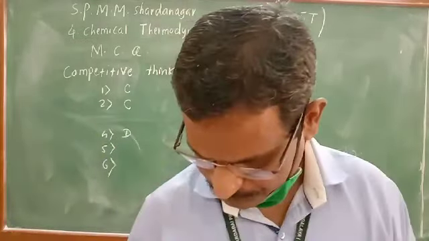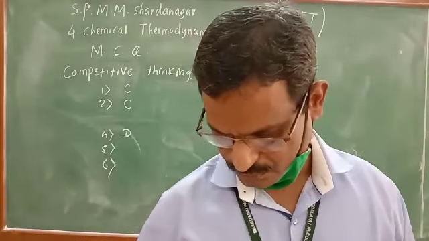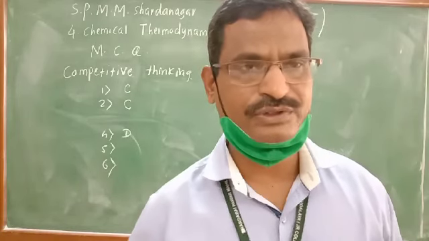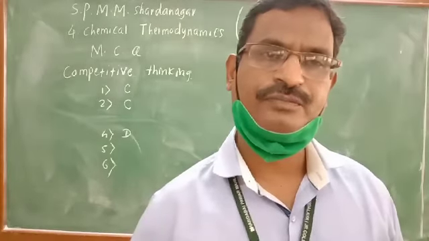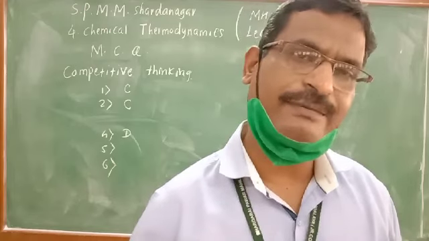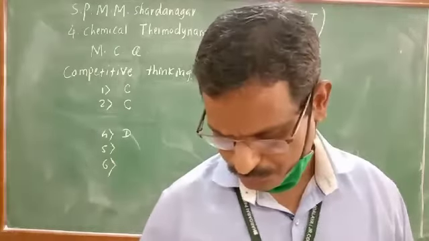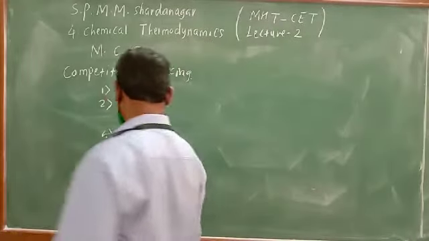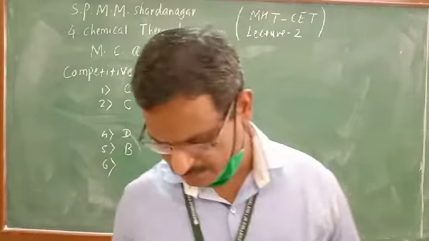Now question number 5. For an adiabatic process, what is 0? We have studied different processes. For an isothermal process, delta T is 0. For an isochoric process, delta V is 0. For an isobaric process, delta P is 0, and for an adiabatic process, Q is equal to 0. Q, no exchange of heat takes place. Therefore, the second option is correct.